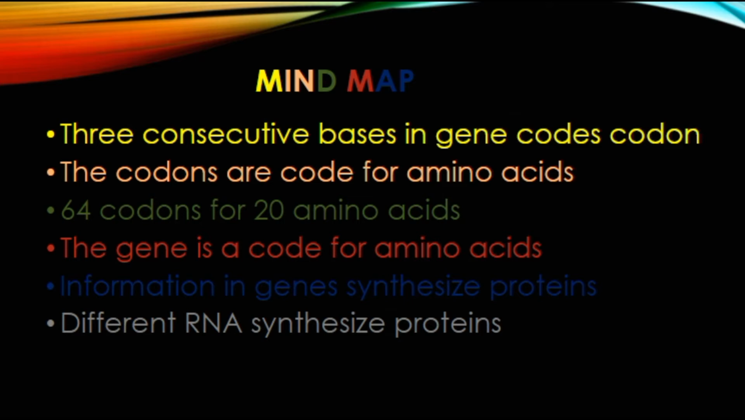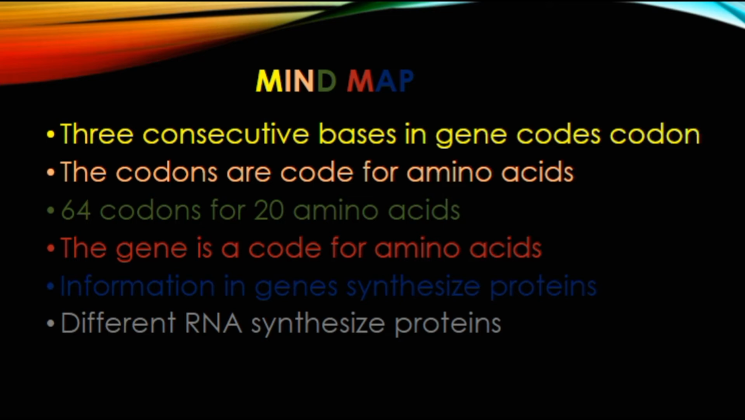If they are coming consecutively, then they form a group that is called a codon, and this codon is a code for amino acids. So 20 amino acids have 64 codons. As we all know, there are 170 types of amino acids. Among them, 25 are constituents of protein, and among them 20 amino acids are of great importance, and these 20 amino acids code for 64 codons.